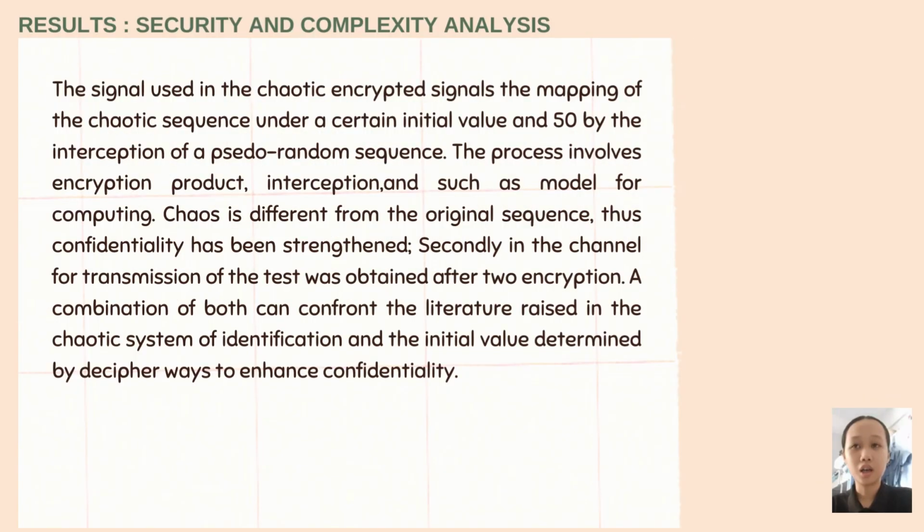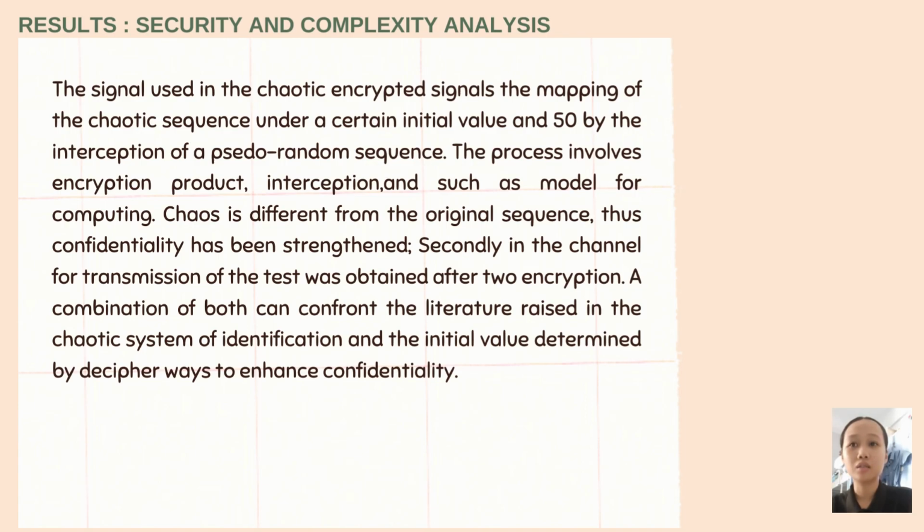The signal used in the chaotic encrypted signals is the mapping of the chaotic sequence under a certain initial value, followed by the interception of a pseudo-random sequence. The process involves encryption, interception, and modulus computing. Chaos is different from the original sequence, thus confidentiality has been strengthened.